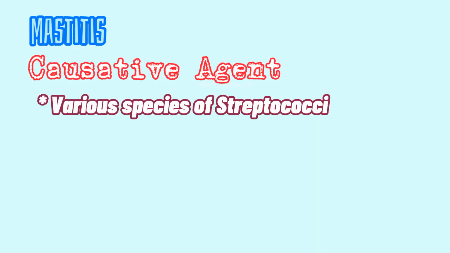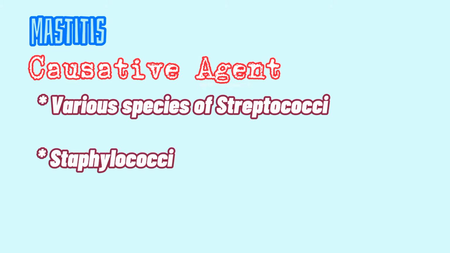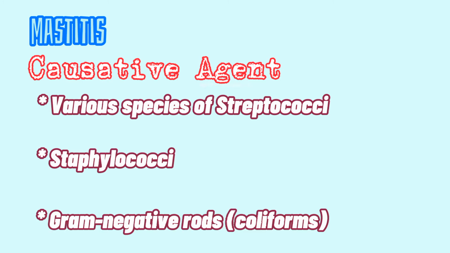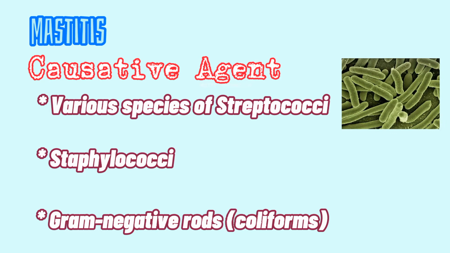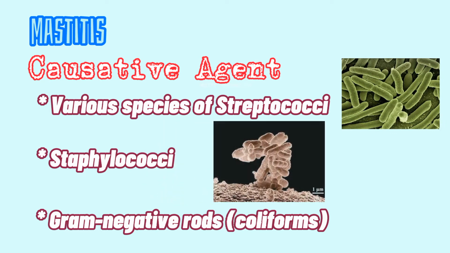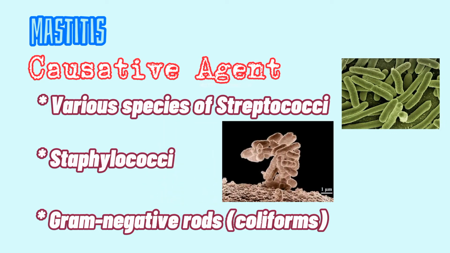It can also be transmitted through contact with the milking machine and oral transmission to calves feeding on milk. Mastitis is caused by various species of streptococci, staphylococci, and gram-negative rods called coliforms. It is the most common disease in cattle. It is a condition where it triggers an inflammatory reaction, particularly on the mammary gland of the cow.